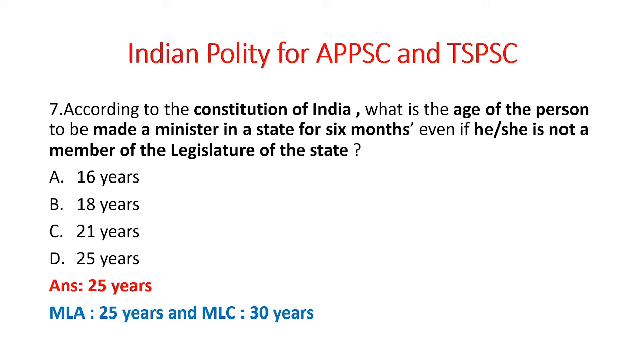To be an MLA, 25 years is the minimum age required, and to be an MLC it is 30 years. MLA is Member of Legislative Assembly, and MLC is Member of Legislative Council. MLA 25 years is the minimum, and for MLC, 30 years is the minimum age required.